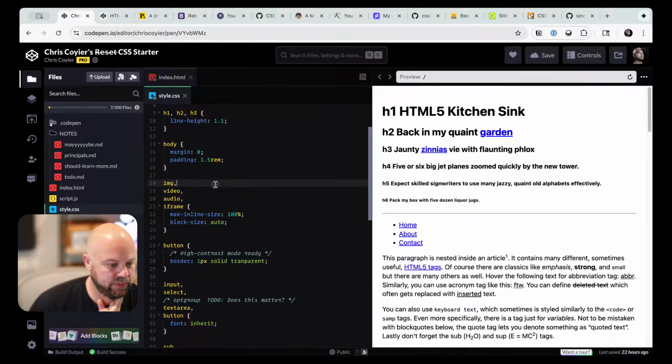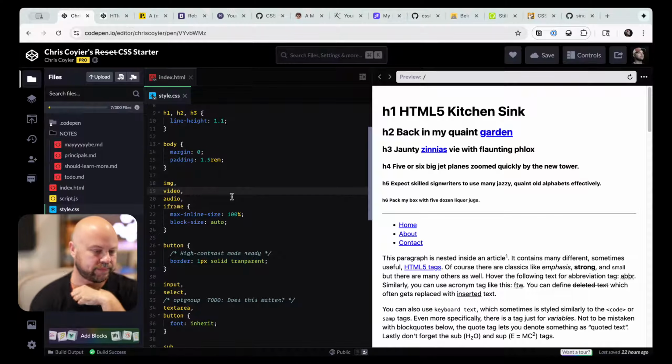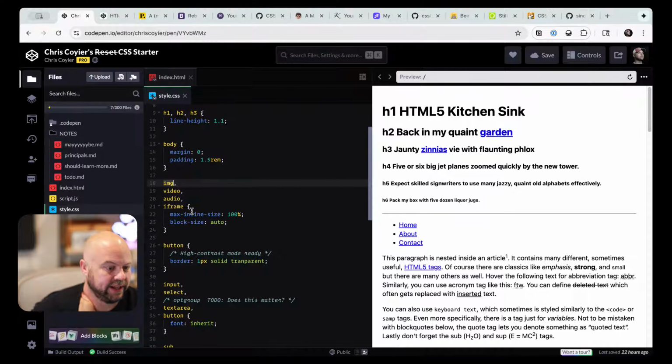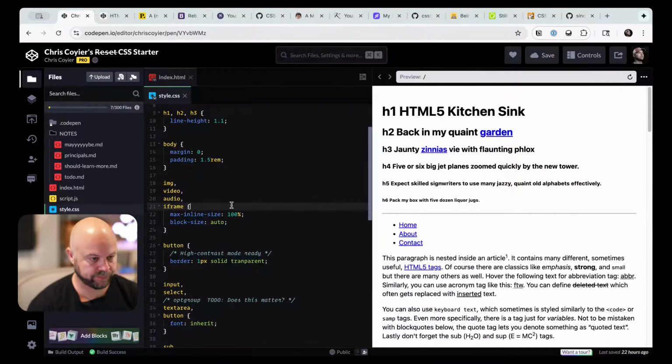But that's pretty crucial. I'm tempted to do display block on those too. Should I? One of the reasons on the IMG tag you do display block is to get rid of the spacing underneath it, so it's not an inline element anymore. Because of all these three, I think just IMG is an inline element and these other ones are not. Is that true though?